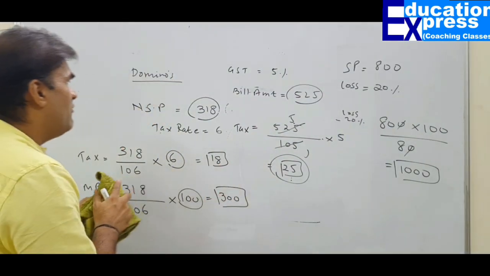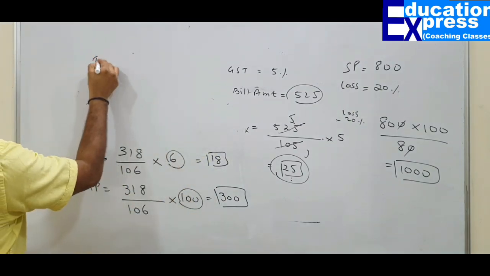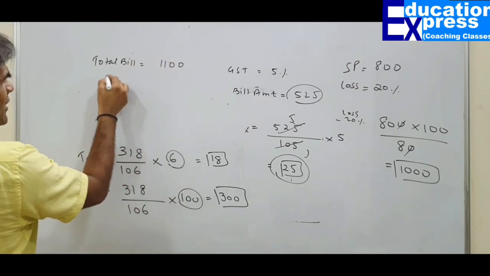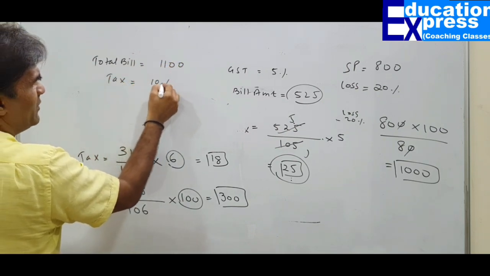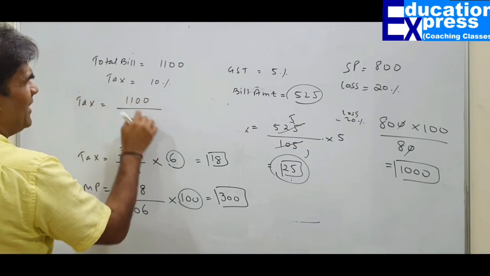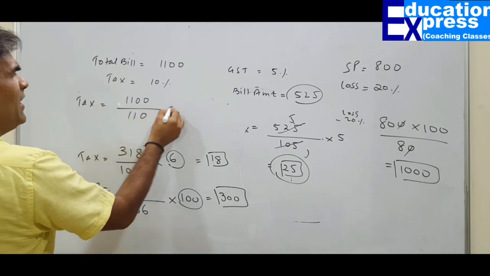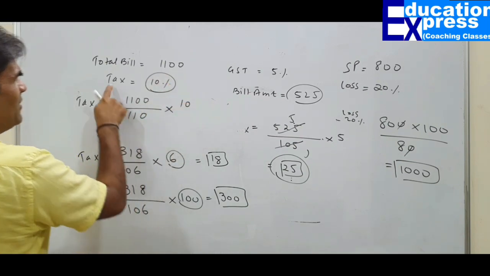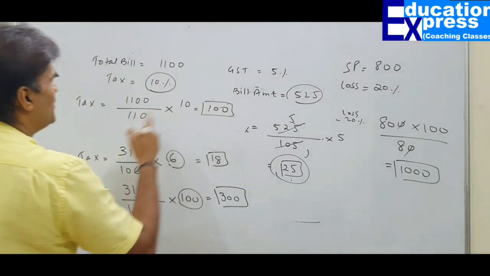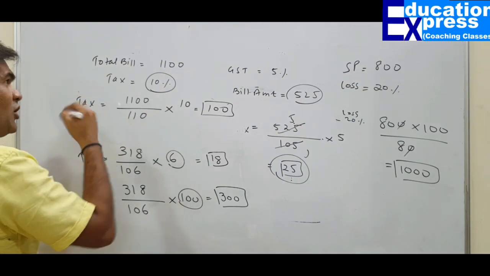So next time, whenever you go to Domino's and you see your total bill, let us say the total bill that you received is 1100 and your tax rate is, let us say, 10%. So find out your tax element. How? Total bill divided by 110, which is 100 plus 10, and I will multiply by 10 because I am interested in finding the tax. If you do this, you will get to know 100 rupees will be the tax. And what about the mark price of the food that you have consumed?